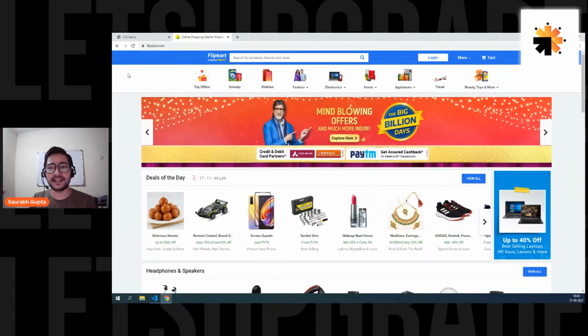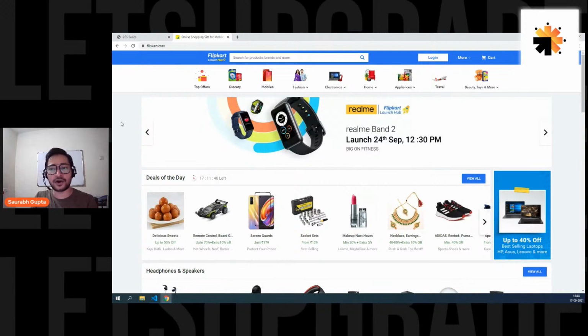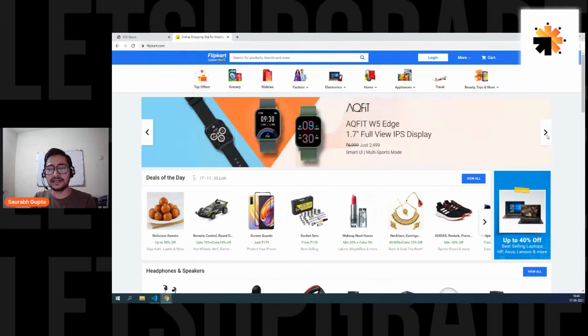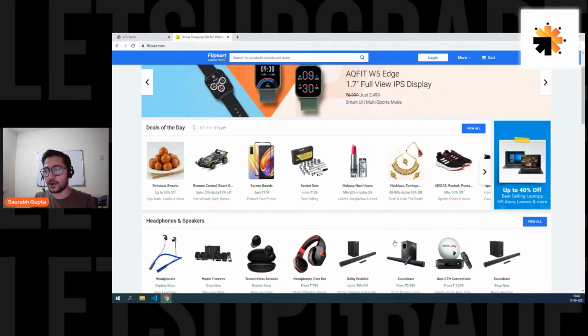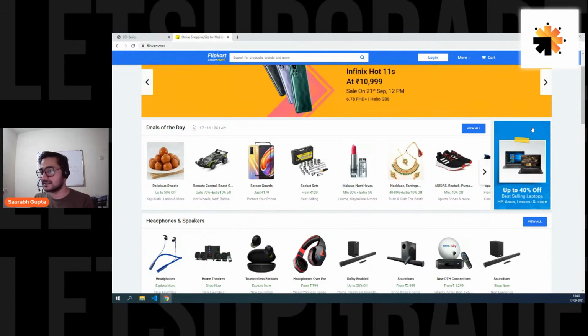See this again, the next box, the white box in which you have your categories, right? That's again a box. Then again, you can see the slider, right? It's in a separate box containing all your buttons and images. Then you can see this. This is again one more box, which is containing your deals of the day products and everything. This is a separate box, which is containing your ad.